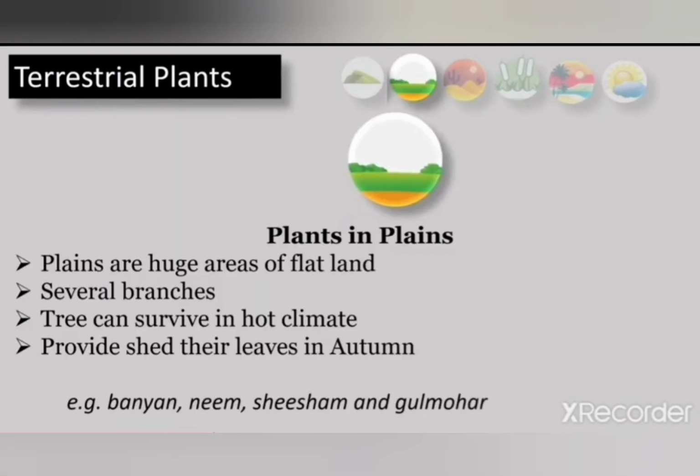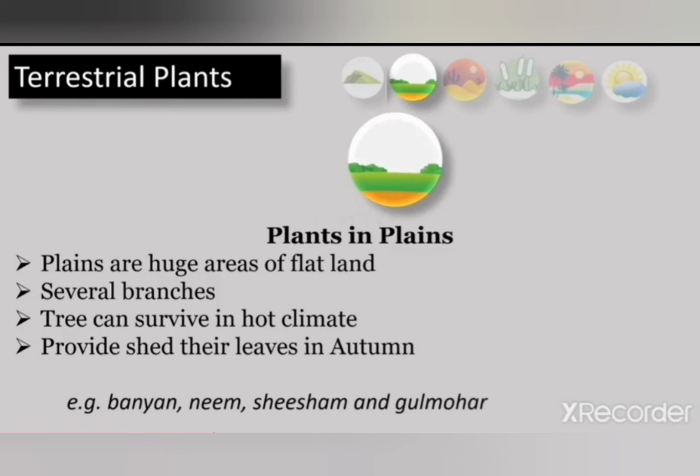Okay student, now the plants growing in plains. Plains are huge areas of flat land. The trees growing here have several branches. Okay student, the trees growing in plain areas have several branches, and such trees can survive in hot climate also. They shed their leaves in autumn. So the trees in plains shed their leaves in autumn.